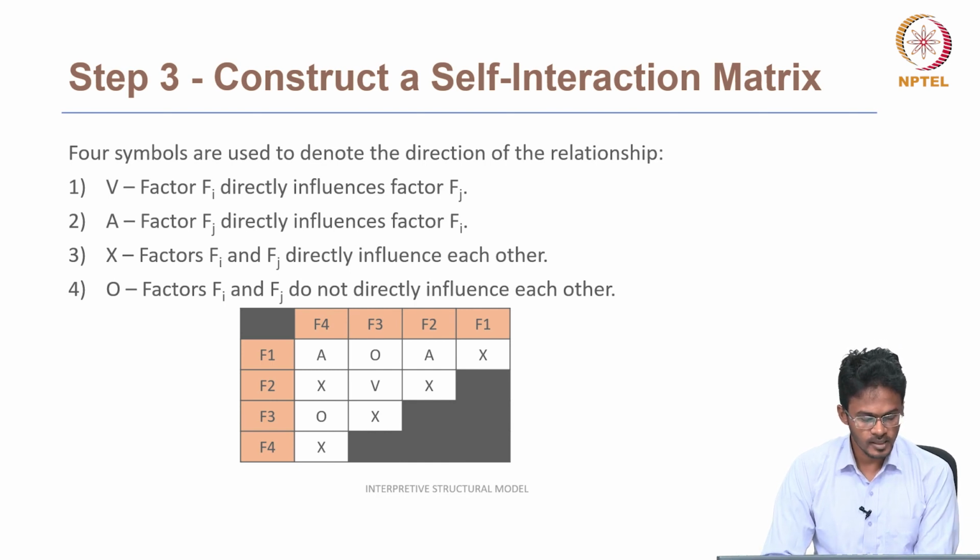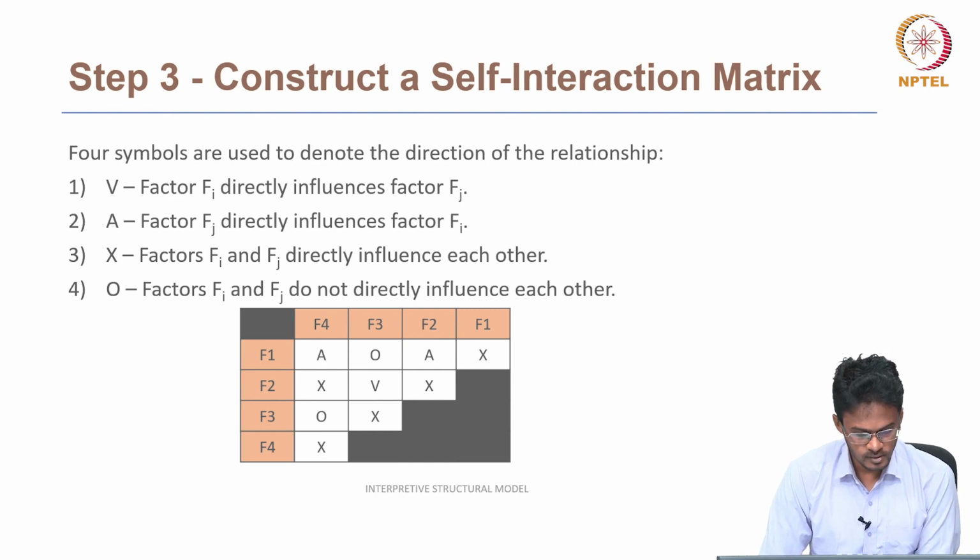The next and last symbol is O. So the factor Fi does not directly influence Fj. Also, Fj does not directly influence Fi. So it means that both the factors do not influence each other. So that's an example that we have shown as a self-interaction matrix. This is just an example, and it is not based on any case study or real data.